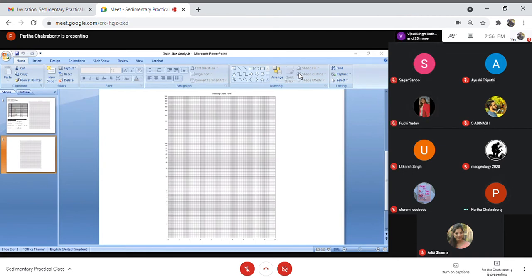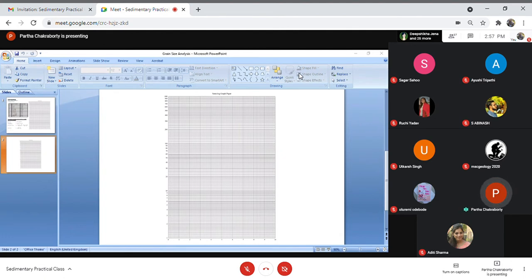Now, suppose the leftmost is 2. What is this value for individuals? How much is it coming? (2 minus 0.062) divided by 100 is 0.01938. We will only take up to 2 decimals.